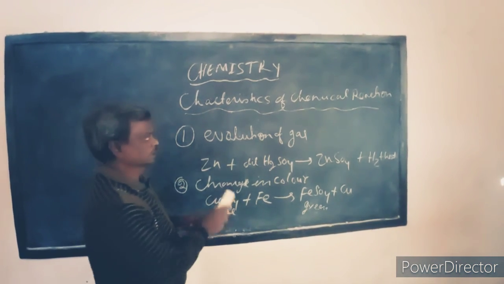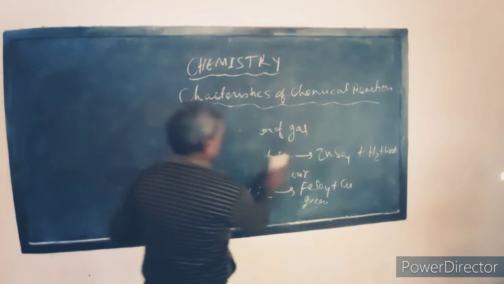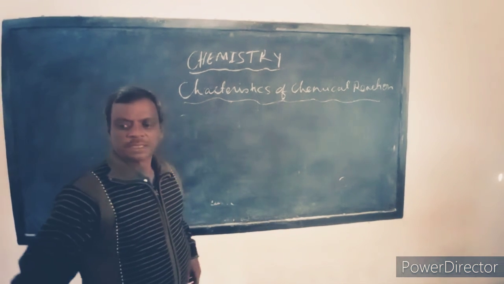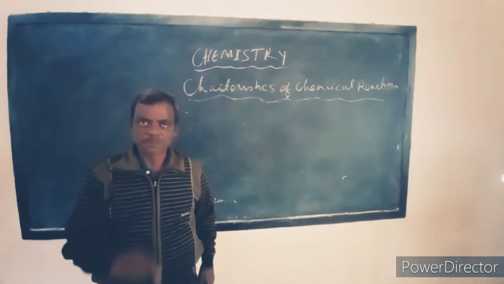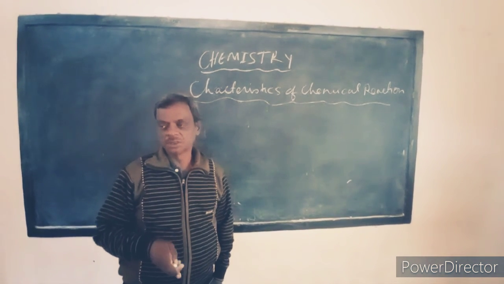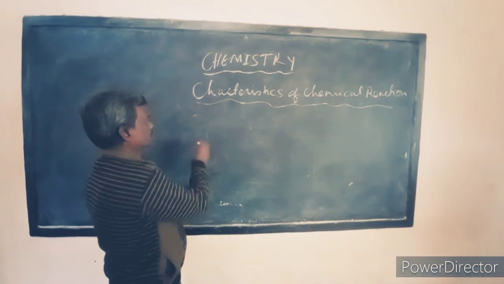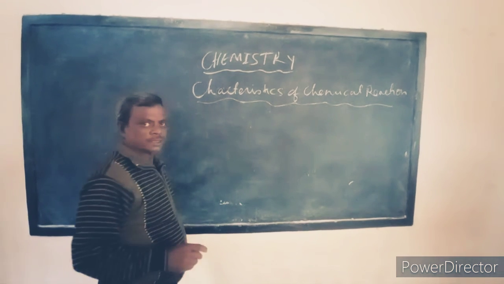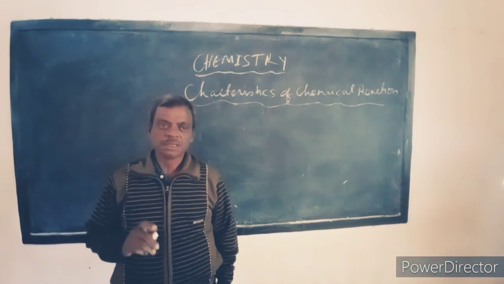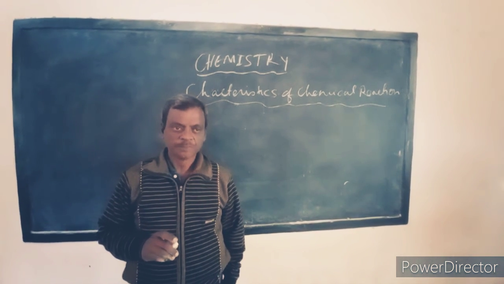The next characteristic is change in temperature. In the case of change in temperature, there are two types of reaction. First is exothermic reaction and second is endothermic reaction. In an exothermic reaction, heat energy is produced, and in an endothermic reaction, heat energy is absorbed.